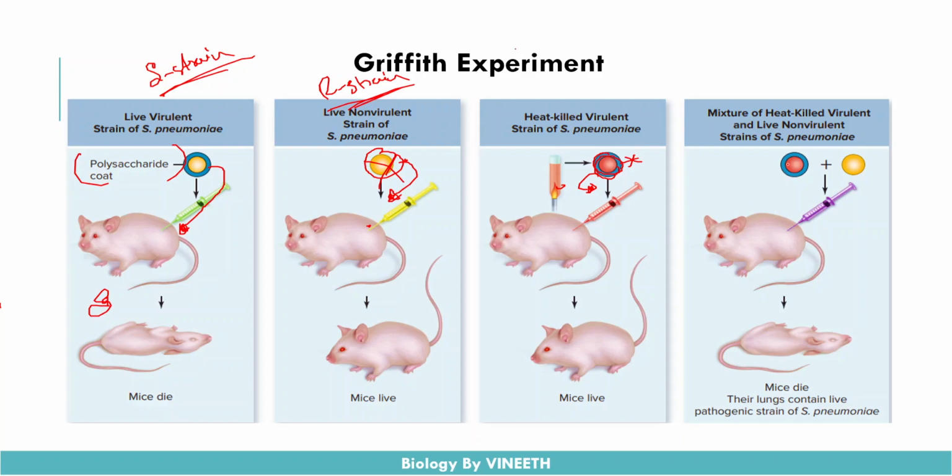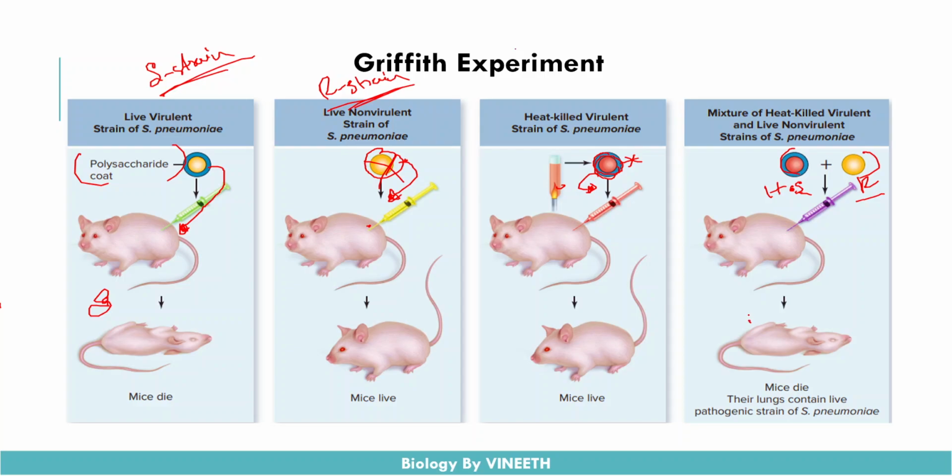And when he mixed this heat killed strain with the normal rough strain bacteria, and injected both of them into the mice, by his observation the mice died.